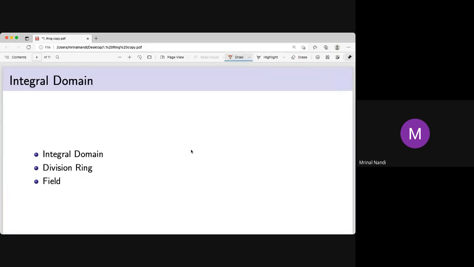Now here is the important part. Some rings are called integral domains. What is an integral domain? If ab equals 0, in a ring, then either a equals 0 or b equals 0. That means there are no non-zero zero divisors. If there is a zero divisor, then 0 is the only zero divisor. There are no non-zero zero divisors.